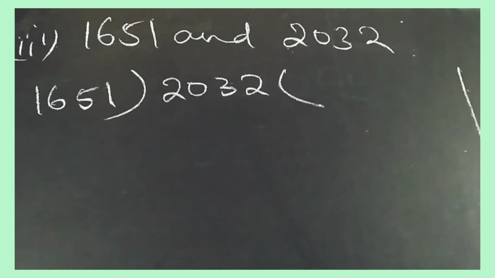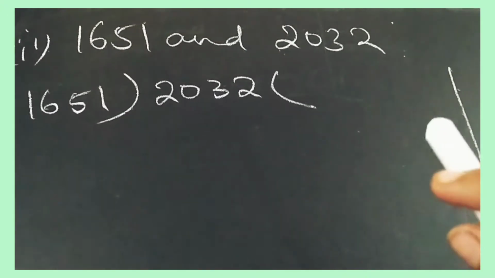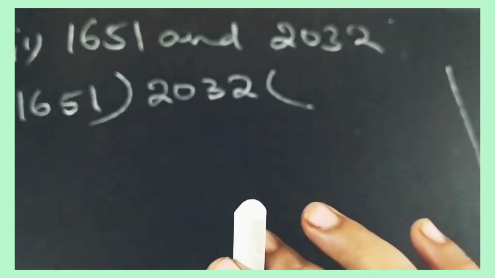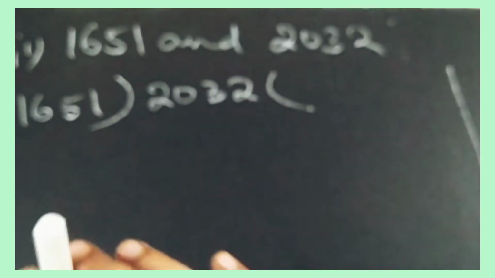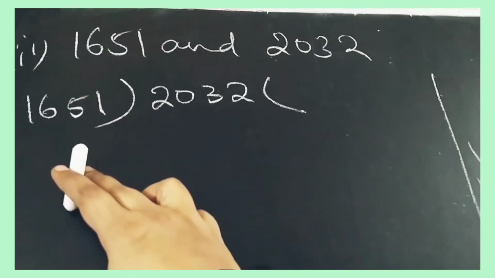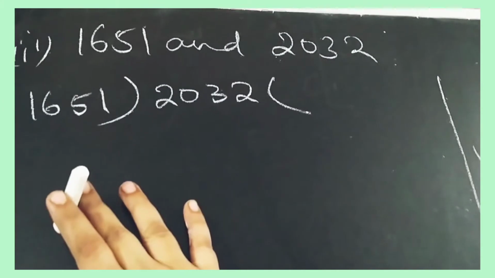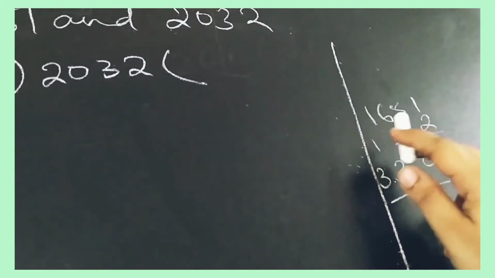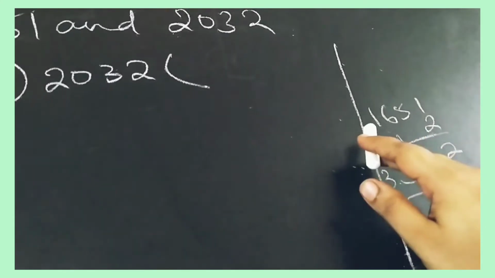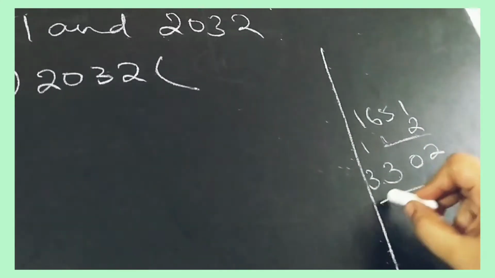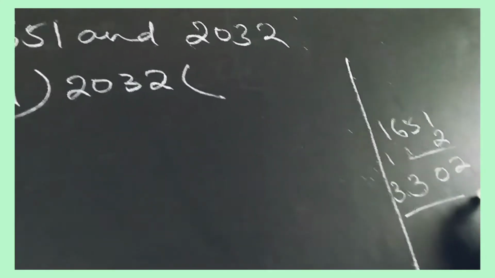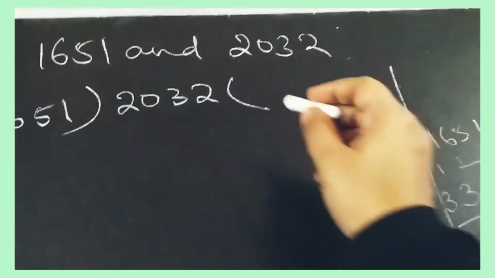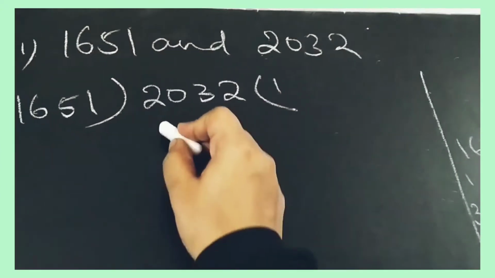Third sum is 1651 and 2032. Again we have to take this 2032 as dividend and 1651 as divisor. So now if we see 1651, 2 ones are 2, 5 twos are 10, 6 twos are 12, 13. Okay, 2 ones are 2, 3. It is 3302. So we can't take this number now, so we have to take 1 time.